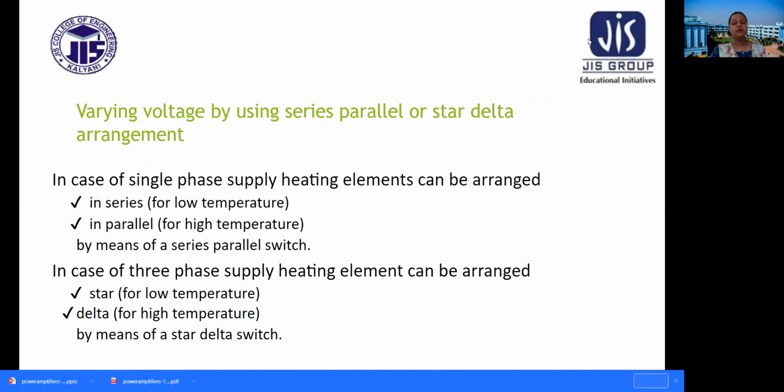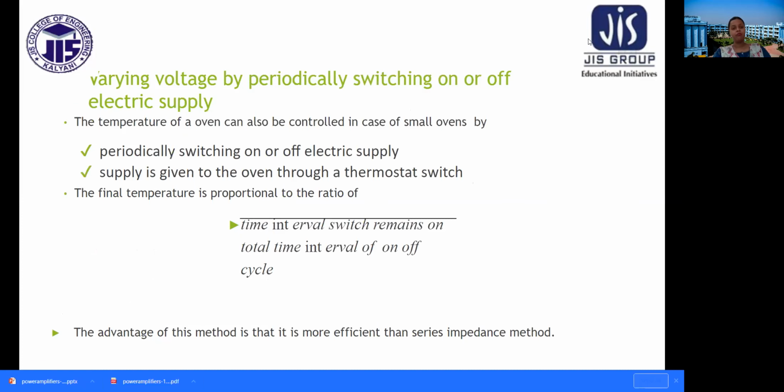Varying voltage by using series, parallel or star delta arrangement. In case of single phase supply, heating elements can be arranged in series for low temperature and in parallel for high temperature by means of a series parallel switch. And in case of three-phase supply, this can be arranged by star for low temperature and by delta for high temperature by means of a star delta switch.